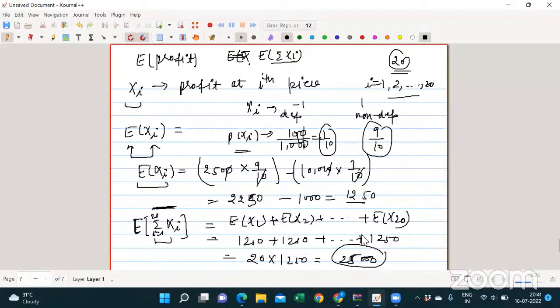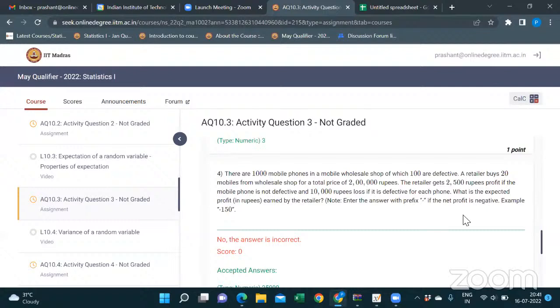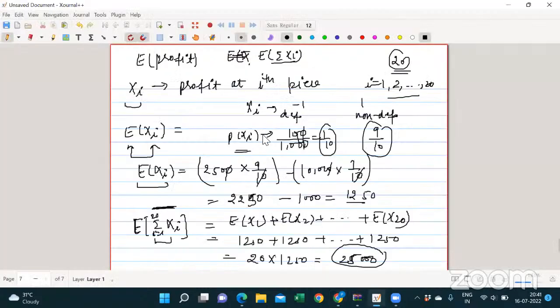And then after we have that, we find the expected value of the iPhones from the 1,000 phones in total. No, the total number of phones he purchases is 20, but we are finding expected values over the 1,000 mobiles. No, i goes from 1 to 20. See, what is the question?